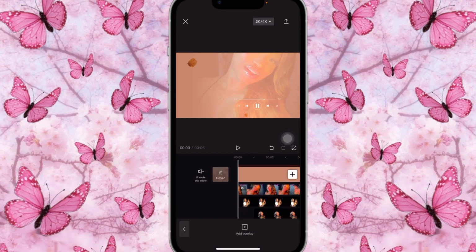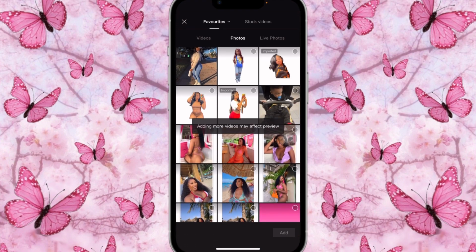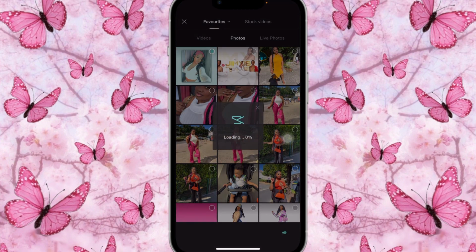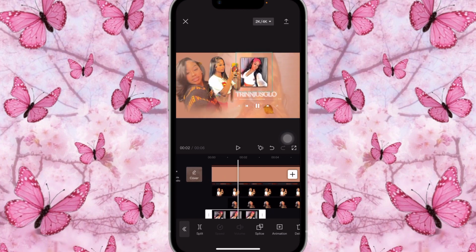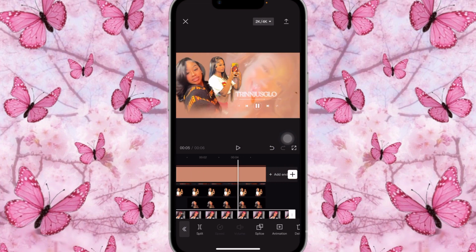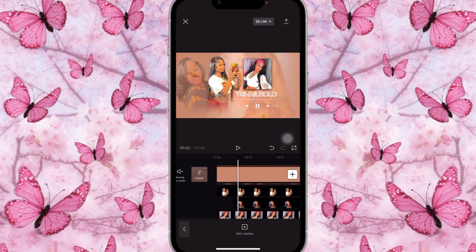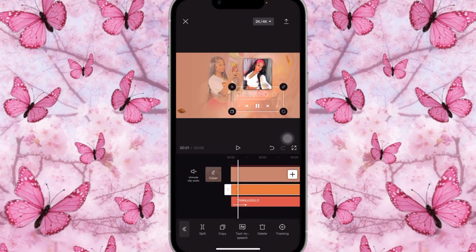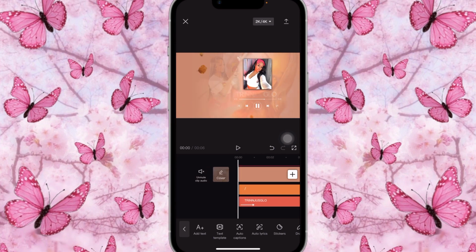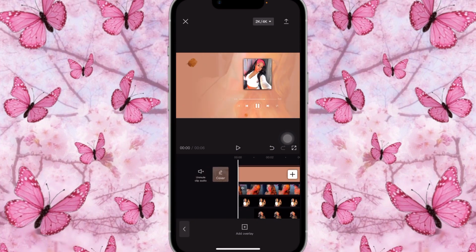So once you've done that, we're going to add overlay, and we're going to add that picture. So there it is. We're going to make it small enough, not too big, and we're just going to place it above like this. You guys could open it up just a little bit and place it just like this. So I'm going to open it up all the way to the end. Once that is done, you guys could even make the text template fade in, if we could. Okay, I think we cannot. Yeah, there's no animation to that. So once that is done, we're going to add animation to that picture.